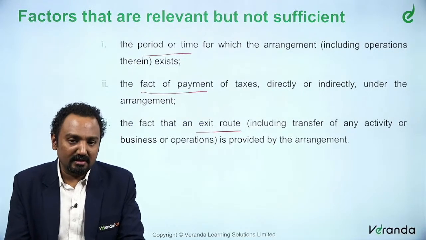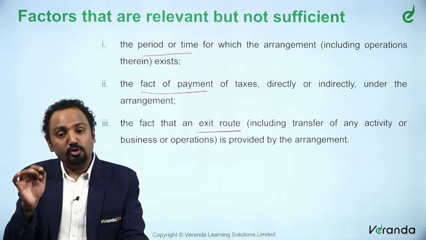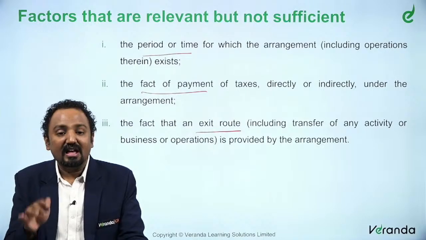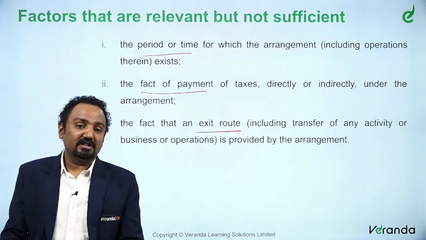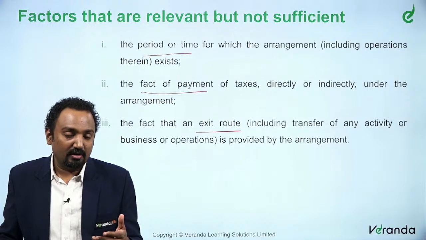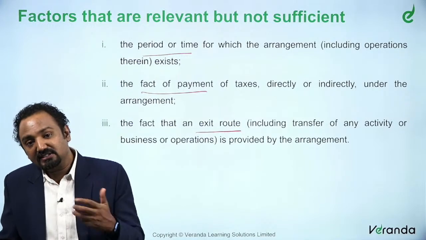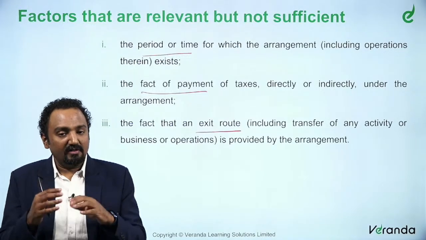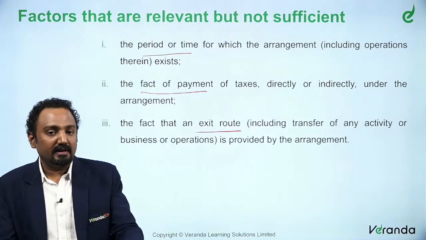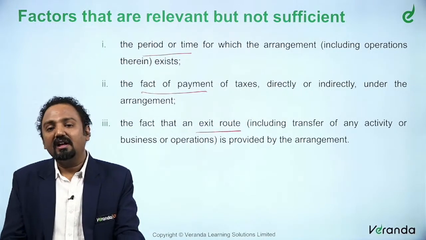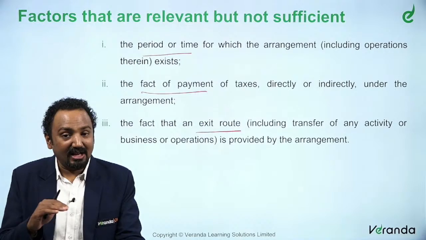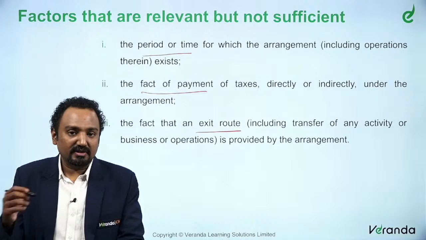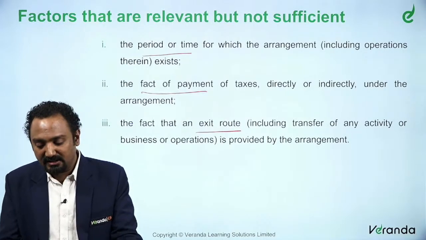So, these factors which we are discussing are relevant to rule something as an impermissible avoidance arrangement or as lacking commercial substance, but this alone is not sufficient. Just that the timing does not sound good, or just that the taxes have already been paid, where is the question of tax evasion, or there is always a proper exit that has been made from that arrangement. So, what is the need for tax evasion? This alone is not sufficient. You need additional proof to say that the intention of such exit, the intention of such transaction, was evasion or whatever it is.